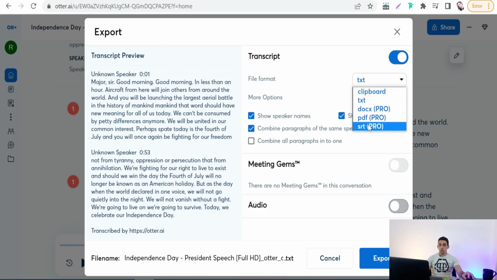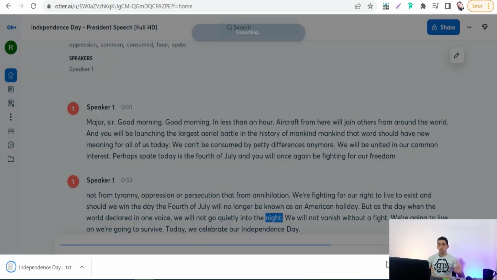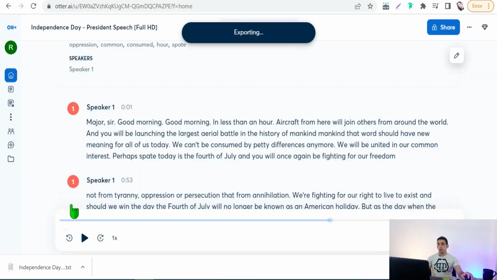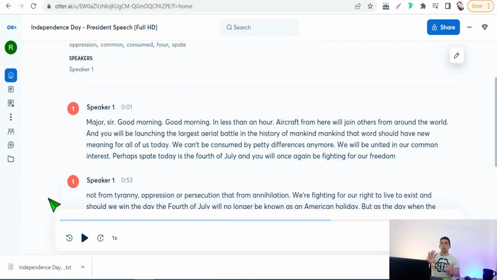So we can just choose text, or you can copy to the clipboard. Export. That's it. Now you have transcribed this short video clip into text. You can turn this speech into an amazing text.